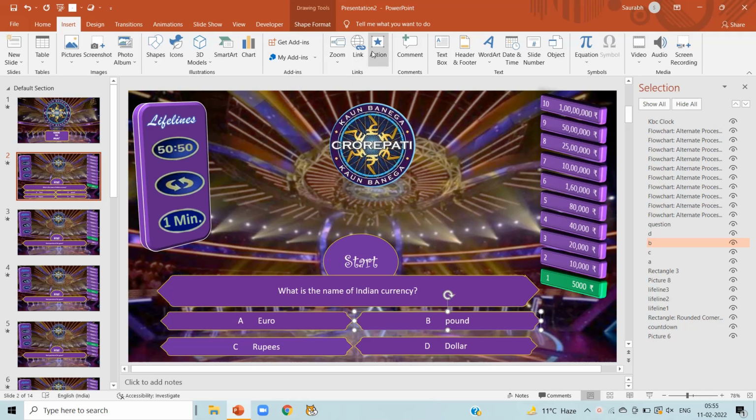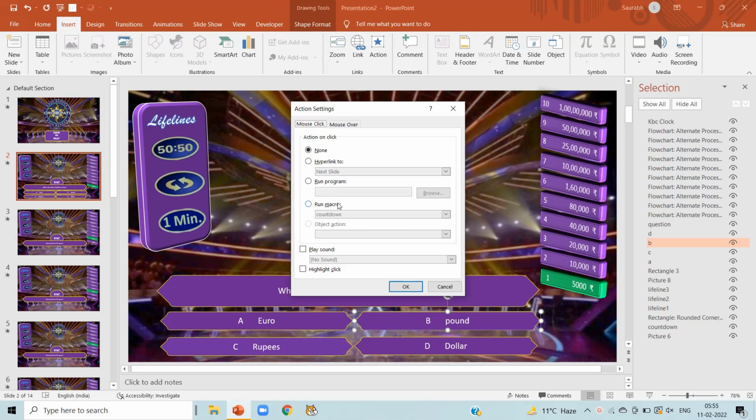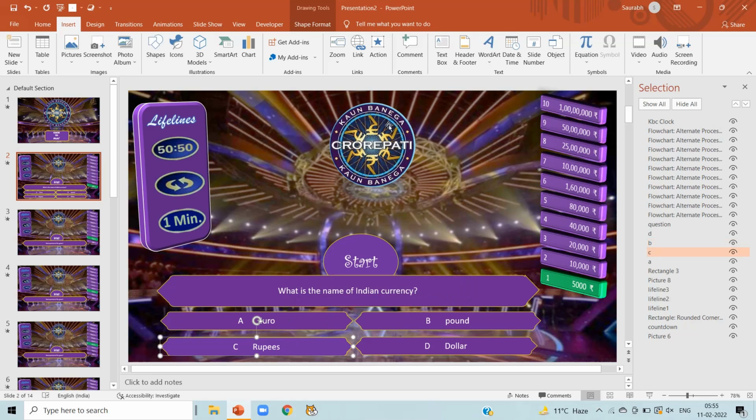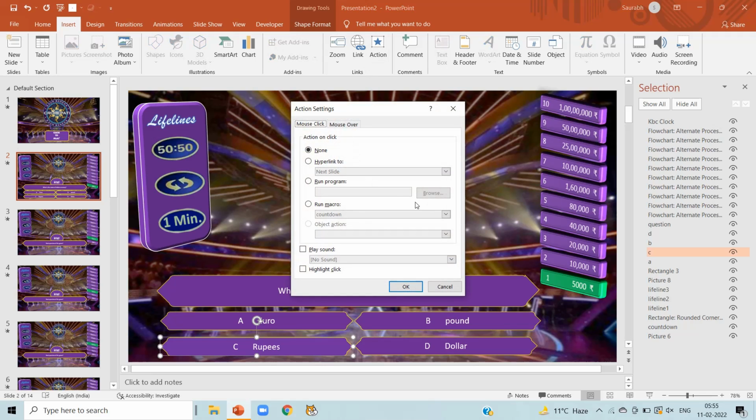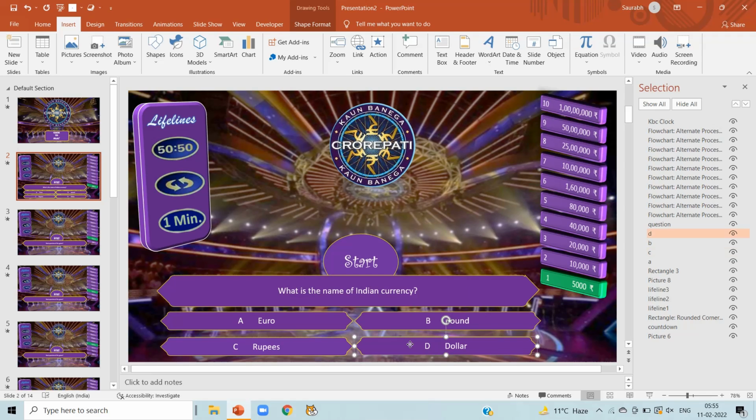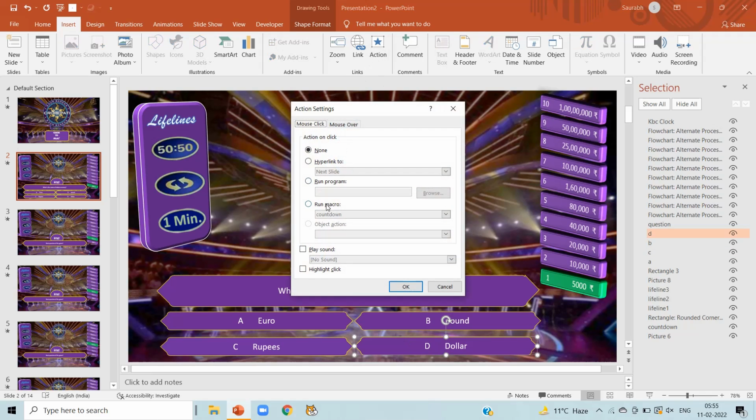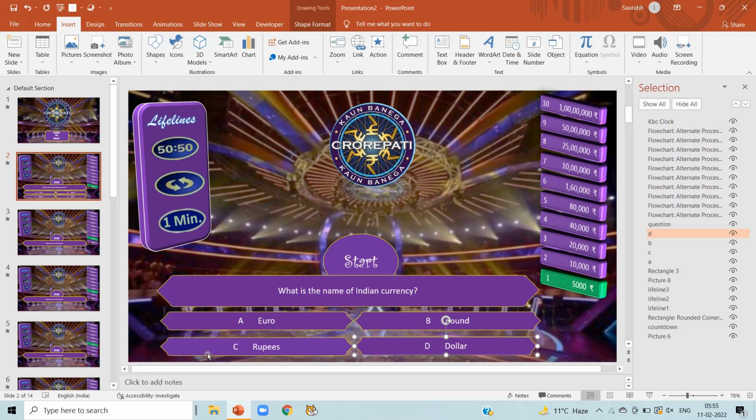Now click on option B, Action, Run Macros, and select option B here. Click on OK. Now select option C, Action, Run Macros, and select option C here. Click on OK. Now option D, Action, Run Macros, and select option D here. Click on OK. Now go to slide number 3, as this is for slide number 2. Now click on slide number 3.